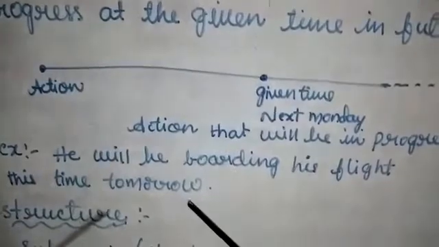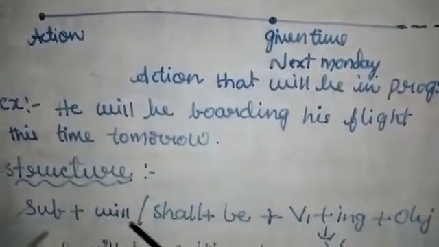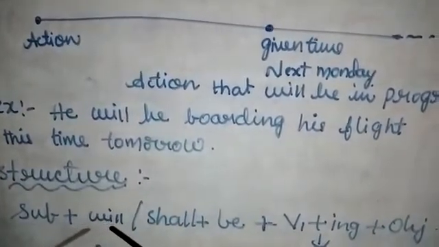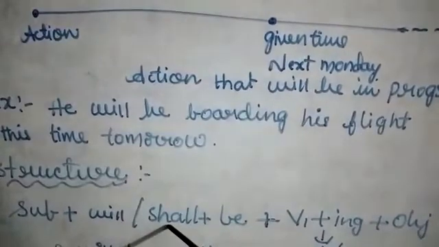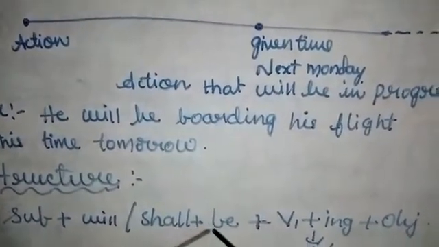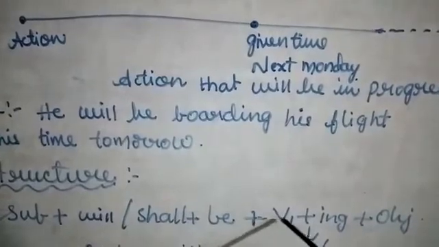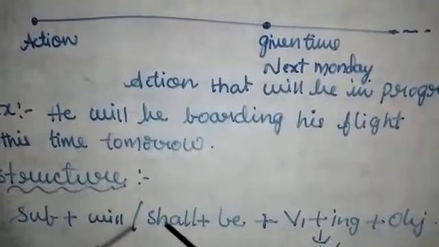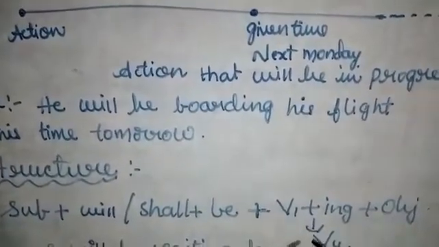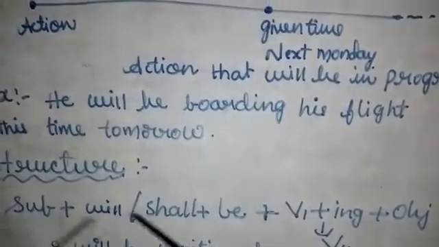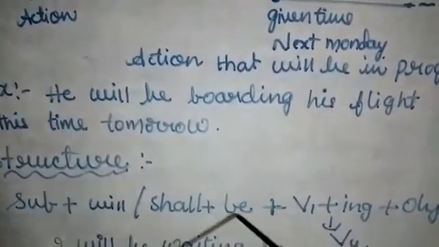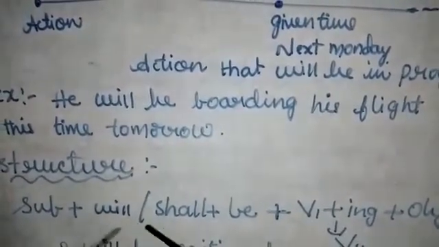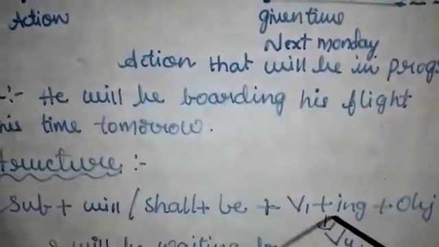Now we'll see the structure. The structure is subject plus will or shall, helping verbs. Will is used with he, she, it, they. Shall is used with I, we. Plus be plus V1 plus ing form, which means V4, plus object. This is the structure of future continuous tense. Since it is continuous, you will have V4 in the structure. So subject plus will or shall plus be plus V4 plus object. It is future continuous, so will or shall plus be plus V1 plus ing form.